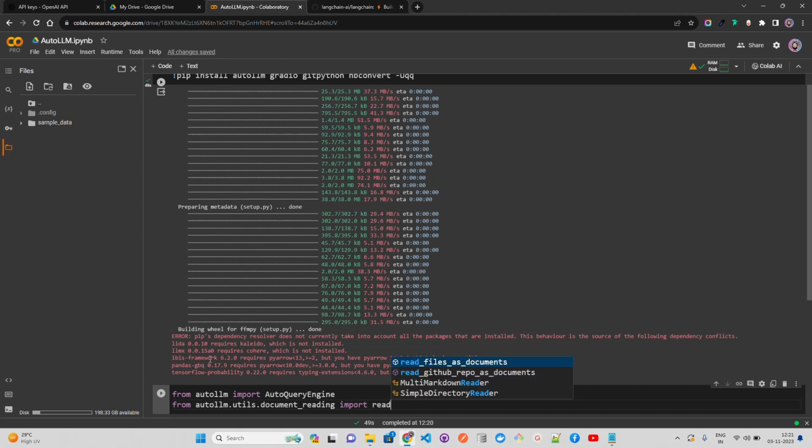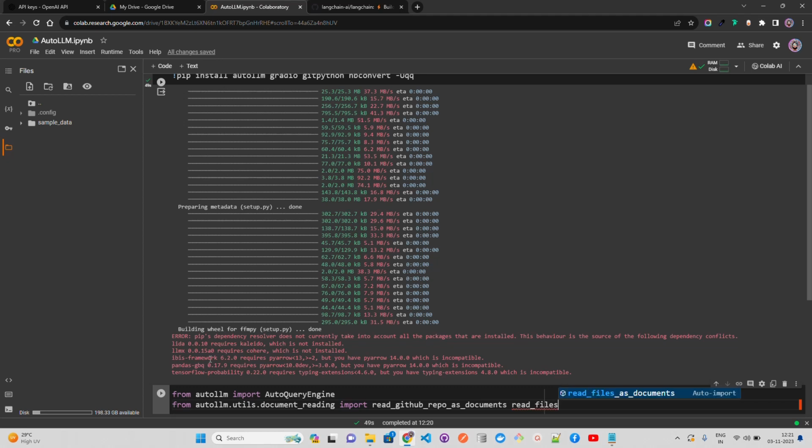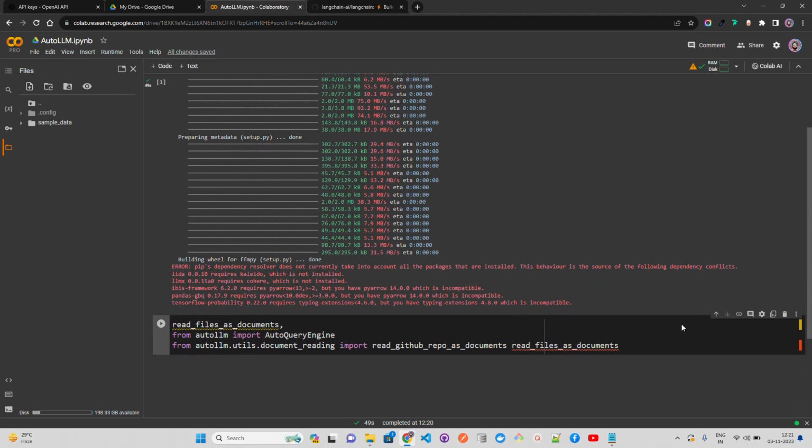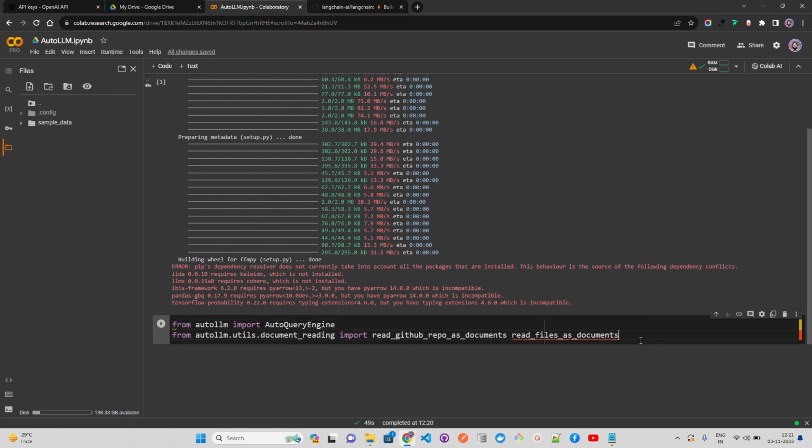You can see here, it has read GitHub repo as documents. They have built these high level abstract classes for you. You don't have to write the code for this, they have written everything in the backend for you. So, as I already said, see this as a low code framework or library that helps you build LLM applications faster. That's what AutoLLM is. You can build web apps, APIs, microservices powered by large language models.